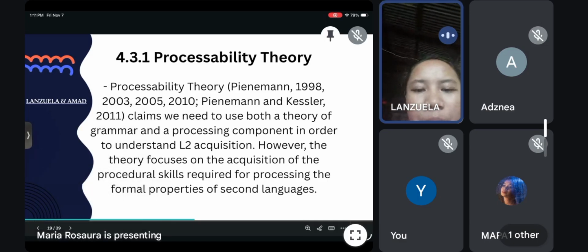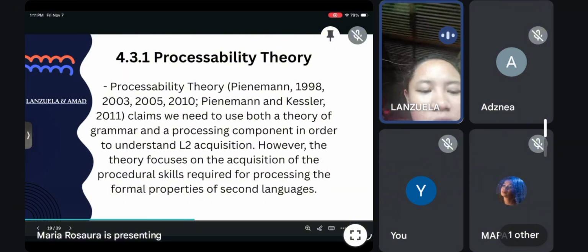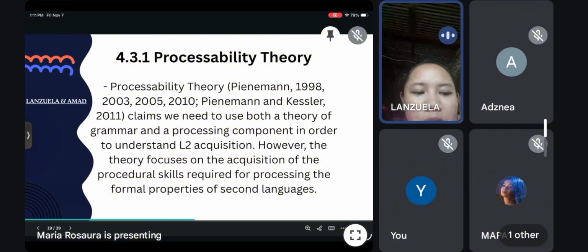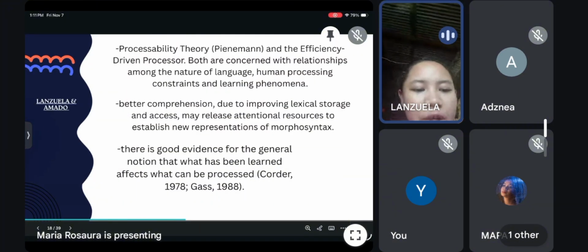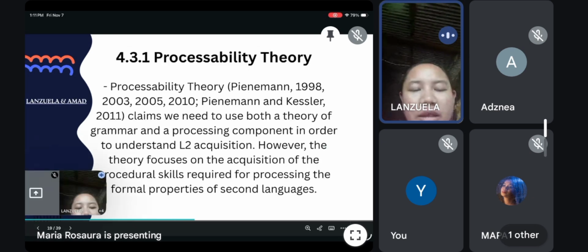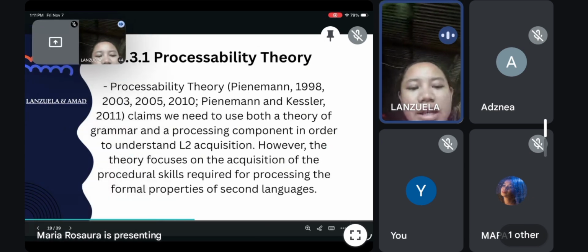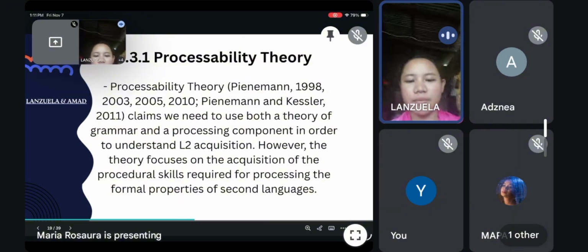the formal properties of a second language. So, the learners cannot skip stages because the grammatical development depends on gradually gaining the mental procedures for handling the linguistic information.